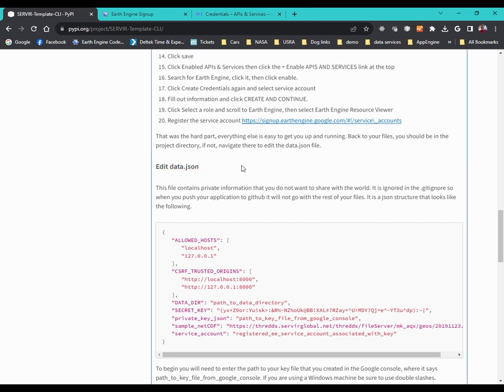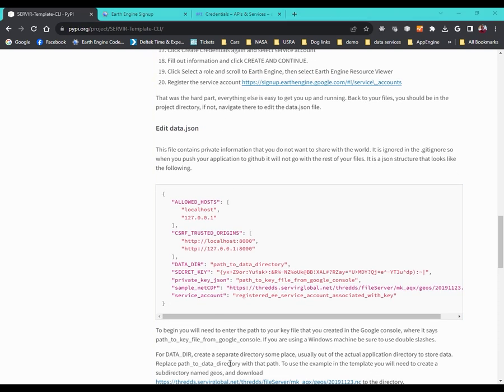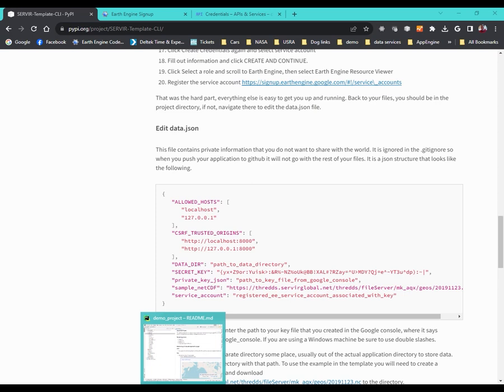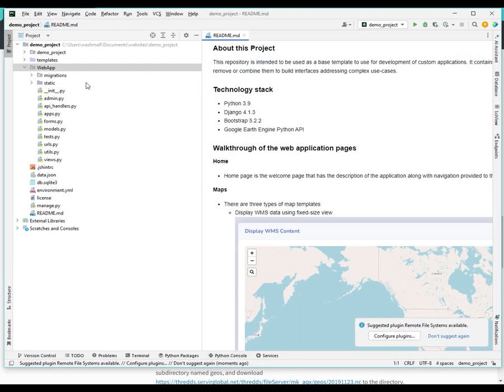So now we have to edit the data.json. I like to edit mine in PyCharm, but you can choose any text editor. Eventually we're likely going to use something like PyCharm to do editing of your application, so you might as well do that now. So one of the caveats I noticed when I opened the project is PyCharm read the environment YAML, and instead of finding that we have already created the environment, it asked us if we wanted to create the environment.